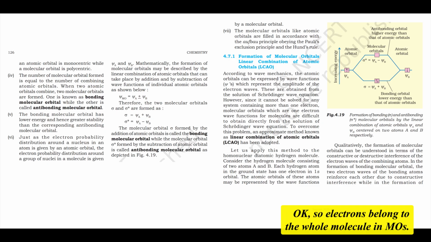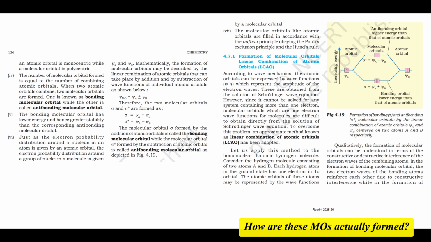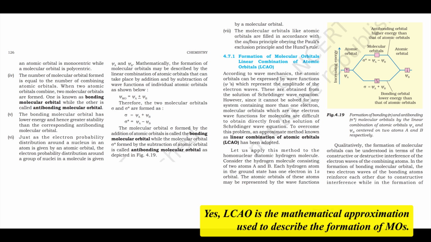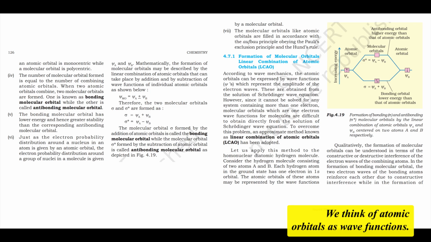Okay, so electrons belong to the whole molecule in MOs. How are these MOs actually formed? You mentioned linear combination of atomic orbitals, LCAO. Yes, LCAO is the mathematical approximation used to describe the formation of MOs. We think of atomic orbitals as wave functions. Let's take the simplest case, forming H2 from 2 hydrogen atoms, A and B, each with a 1s atomic orbital.